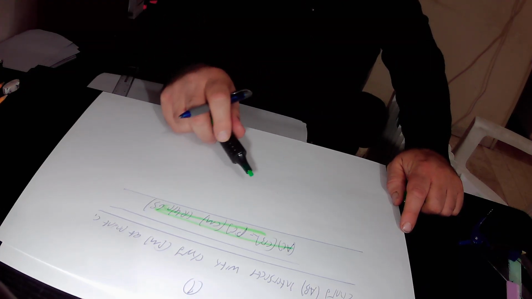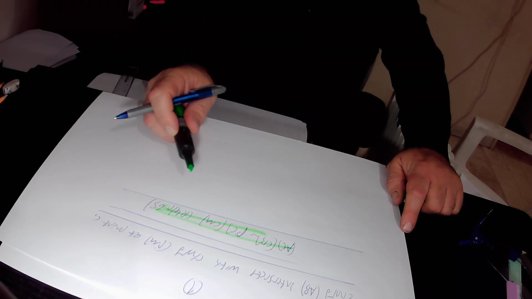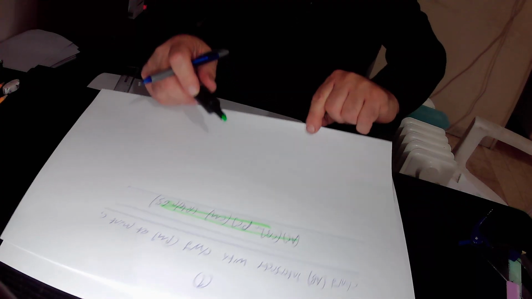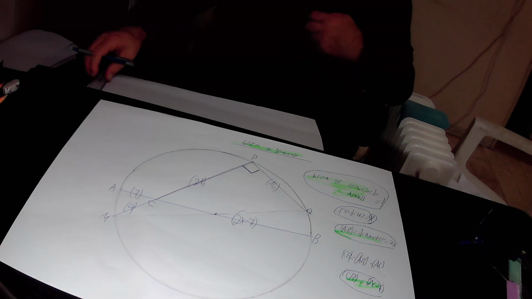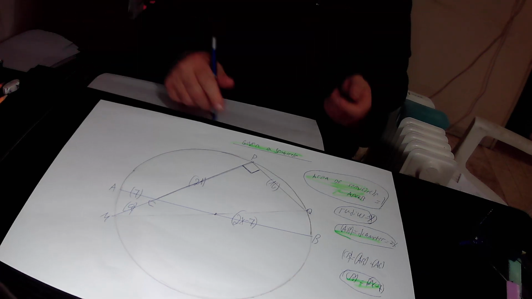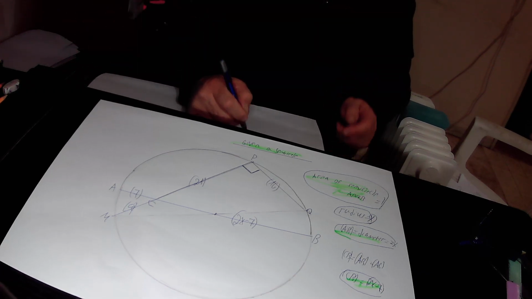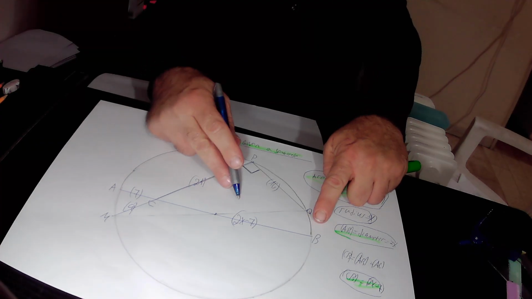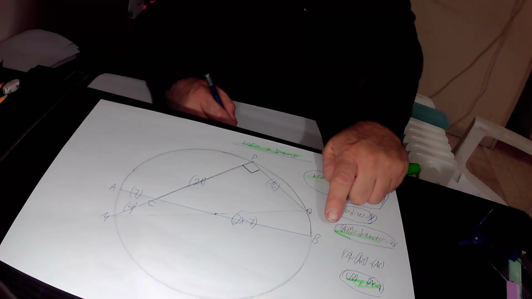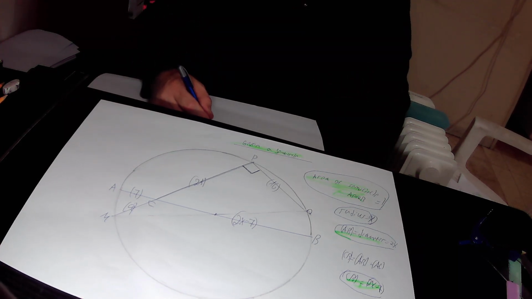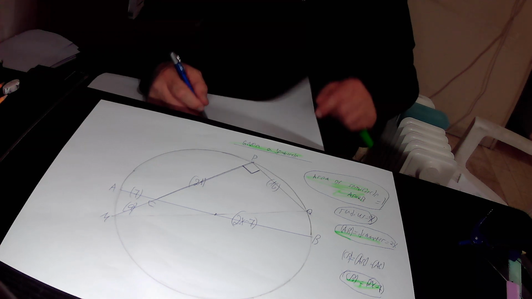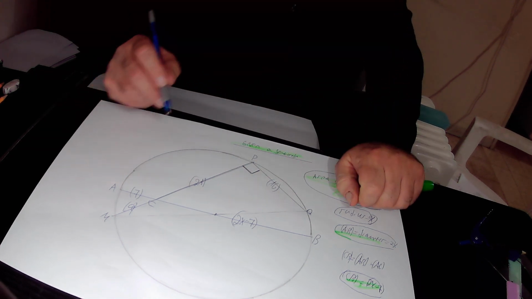So this equation is the implementation of rule 65 in our drawing. AC is 7 times CB, CB is 2x minus 7, and it equals PC, PC is 21, times CM, CM is a.